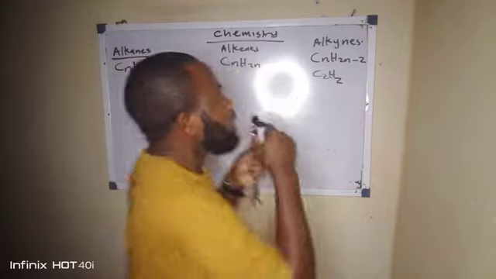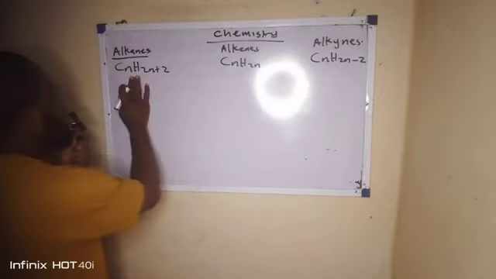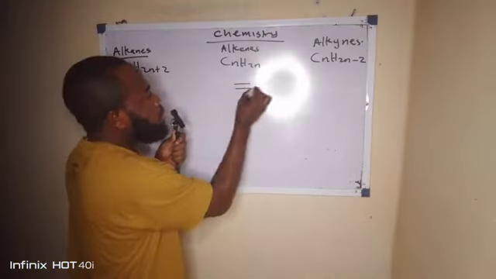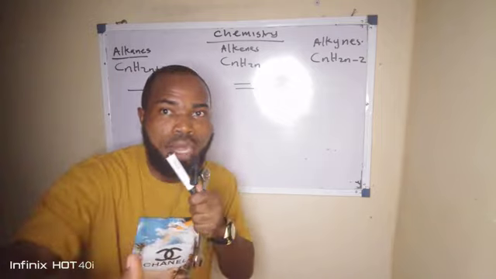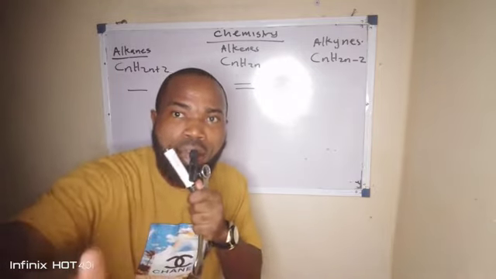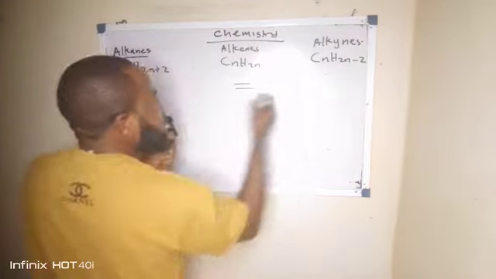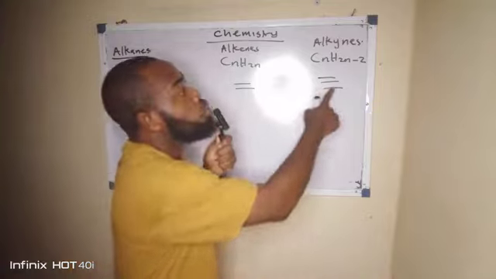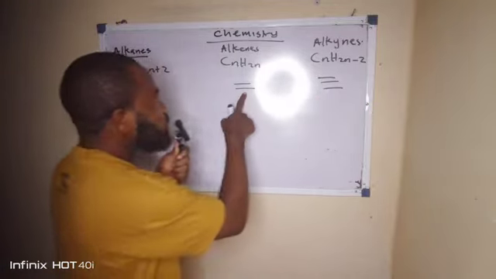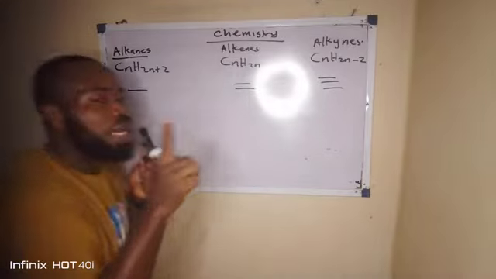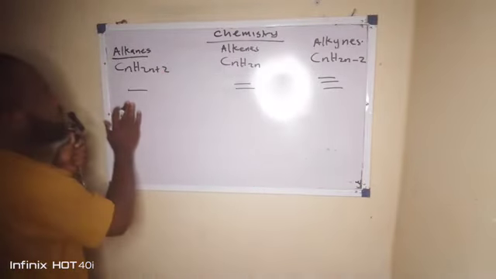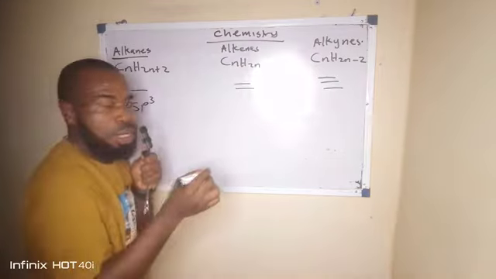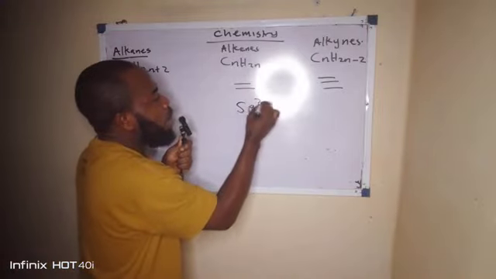Another thing you must know is that this one has a single bond, normal. This one has a double bond, meaning between their carbons you have a bond. Now look at it: this one has a triple bond between the carbons. So anytime you see a triple bond, you say this one is alkynes, but this one is alkenes. Another thing you will know is hybridization: alkanes are sp3 hybridized, but alkenes are sp2 hybridized.